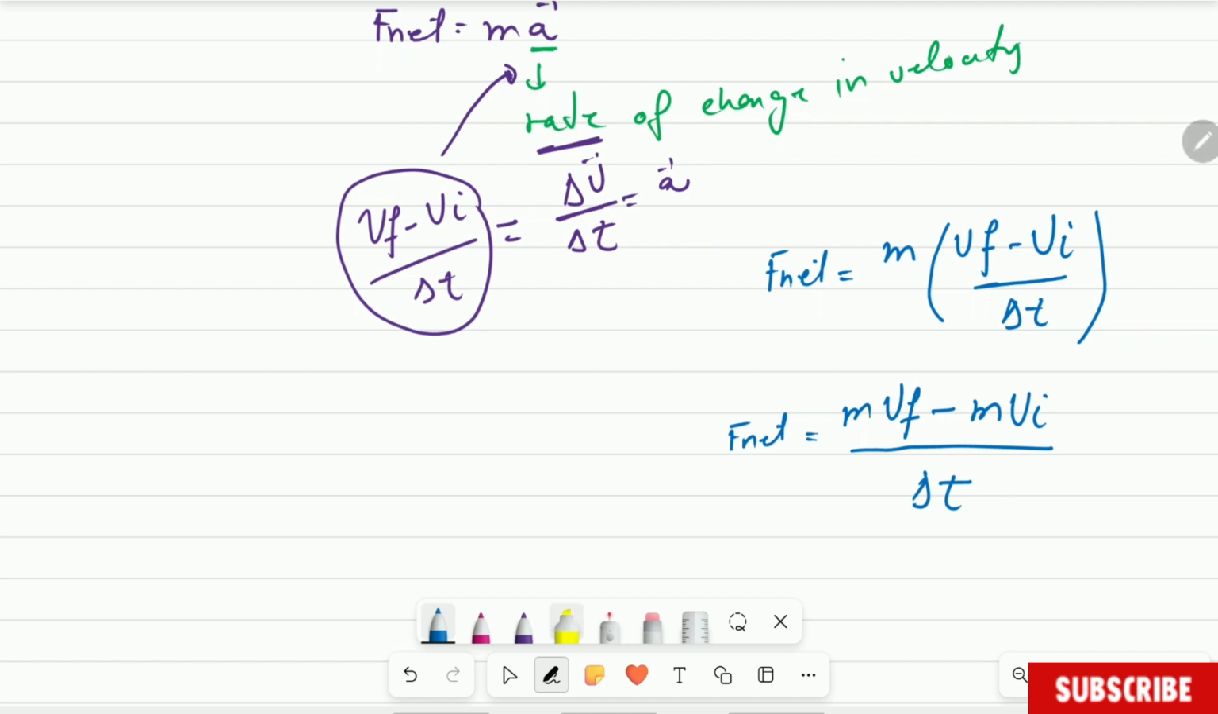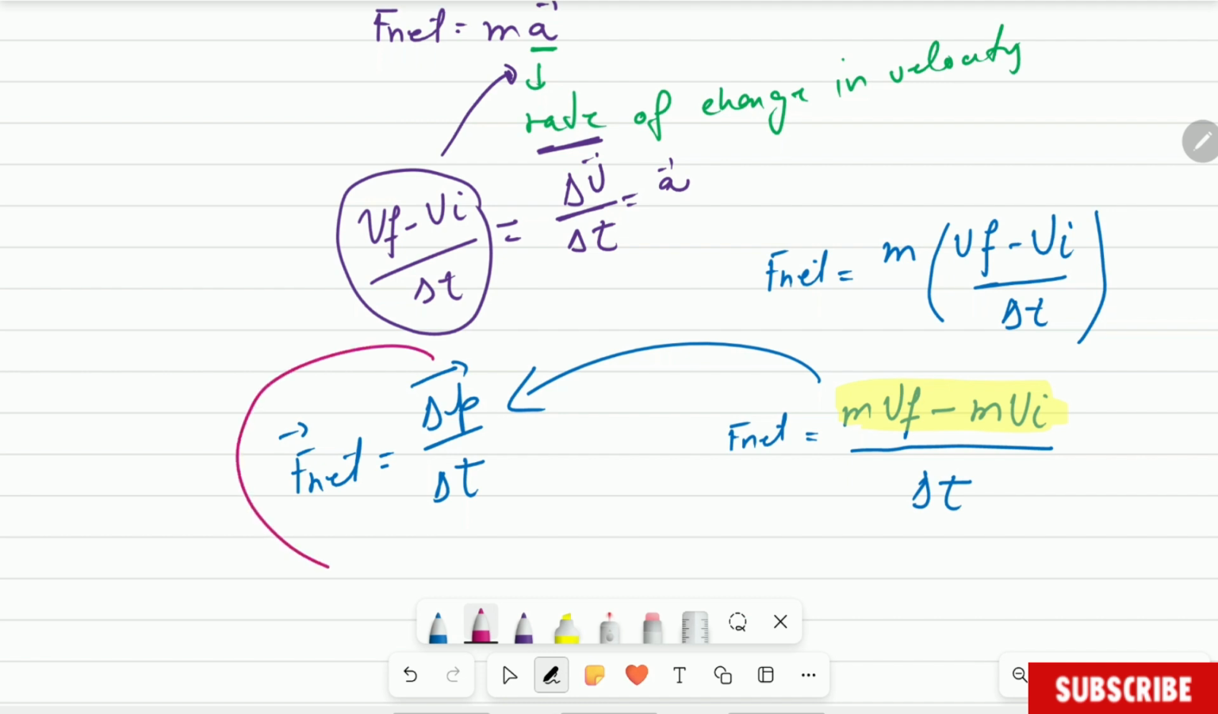Okay, and now I'm going to ask, what is this? Change in momentum. What do you say? Change in momentum. All that you see on top there is final momentum minus initial momentum. Is that correct? So we can get the conclusion that F net is equal to change in momentum divided by change in time. Are you with me? That is coming from there. Do you understand? Amazing. This is Newton's second law in terms of momentum.